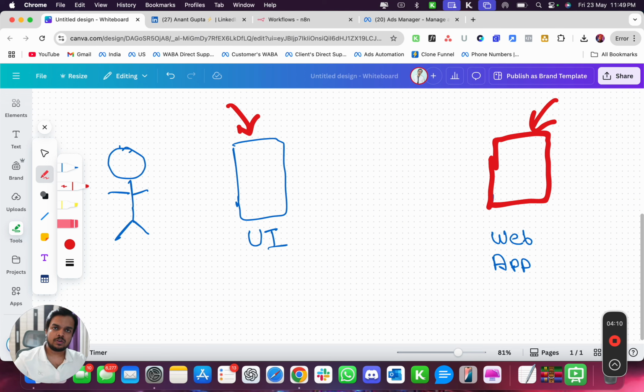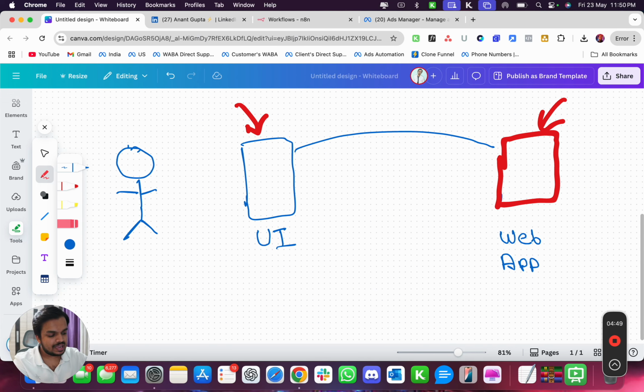You always used the user interface to interact with the backend. But do you know how the user interface, which is UI, interacted with the web application to fetch the information that you needed? I'm going to show you how. So every time you asked something of the UI, let's say to send a friend request on Facebook or to subscribe to a channel or to view a channel, right? The UI went ahead and made an API call to the web application. So here goes an API call every time you make an action. Let's say I subscribed to this YouTube video. What is going to happen?